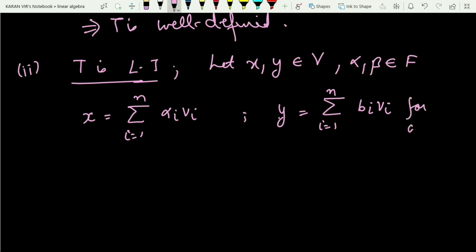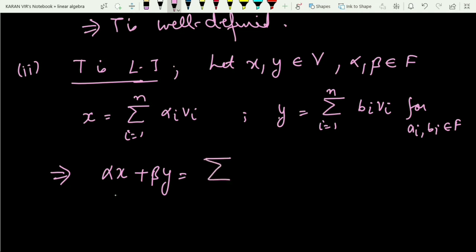For these ai's and bi's, they are coming from the field. So this implies alpha x plus beta y will be summation i running from 1 to n of alpha ai plus beta bi multiplied with vi, right?